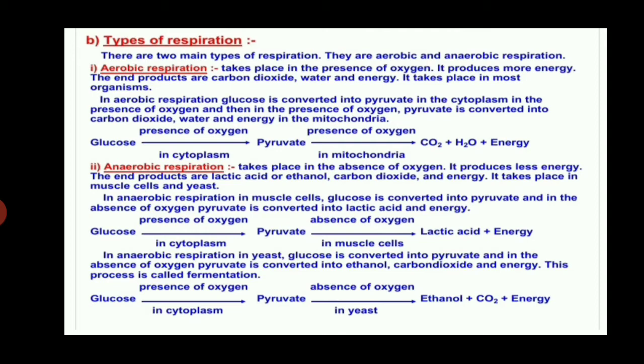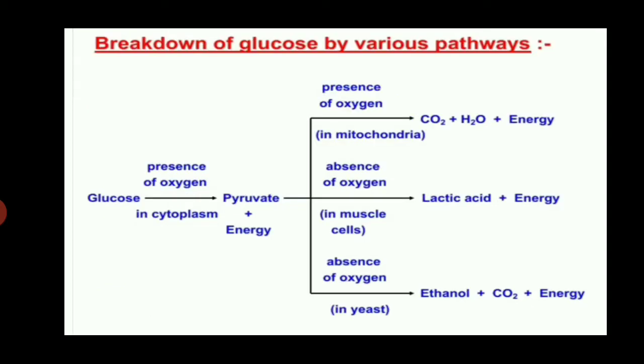In yeast, glucose is converted into pyruvate, and in the absence of oxygen, pyruvate is converted into ethanol, carbon dioxide and energy. This process is called fermentation. Now we talk about breakdown of glucose by various pathways. This is the flow chart of breakdown of glucose by various pathways.